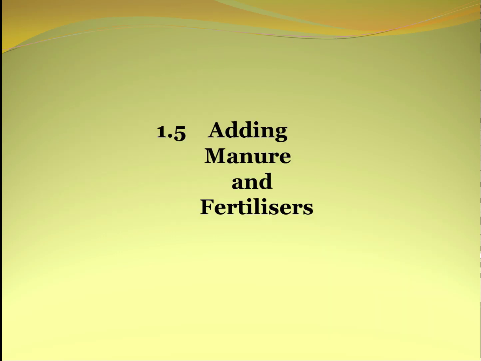Now here comes the adding of manures and fertilizers. What is manure? Manures are natural fertilizers. They are bulky sources of organic matter which supply nutrients in small quantities, and organic matter in large quantities. Manures are prepared from decomposed animal excreta and plant waste. The advantages of manures are that they help to enrich the soil with nutrients and replenish the general deficiency of nutrients in the soil. Since manures contain fewer nutrients, they need to be used in large quantities.